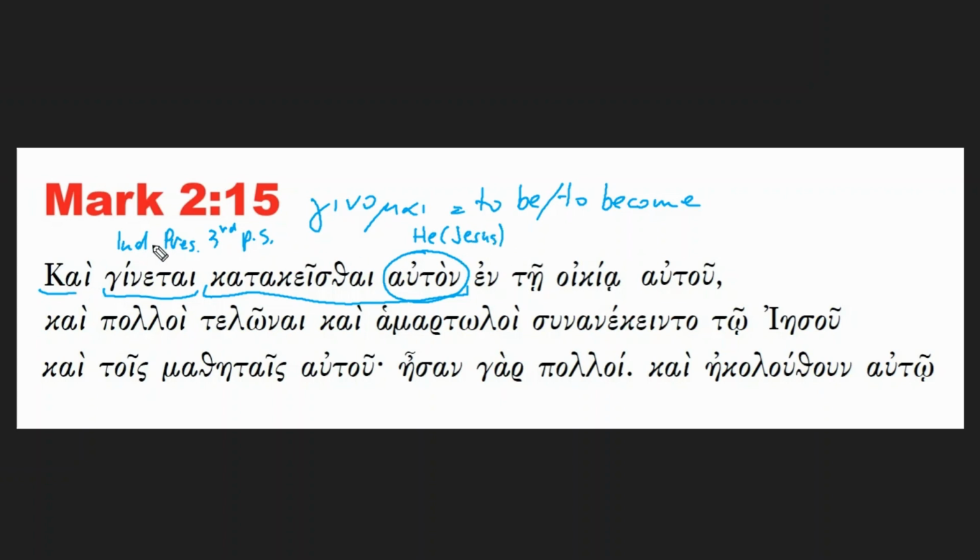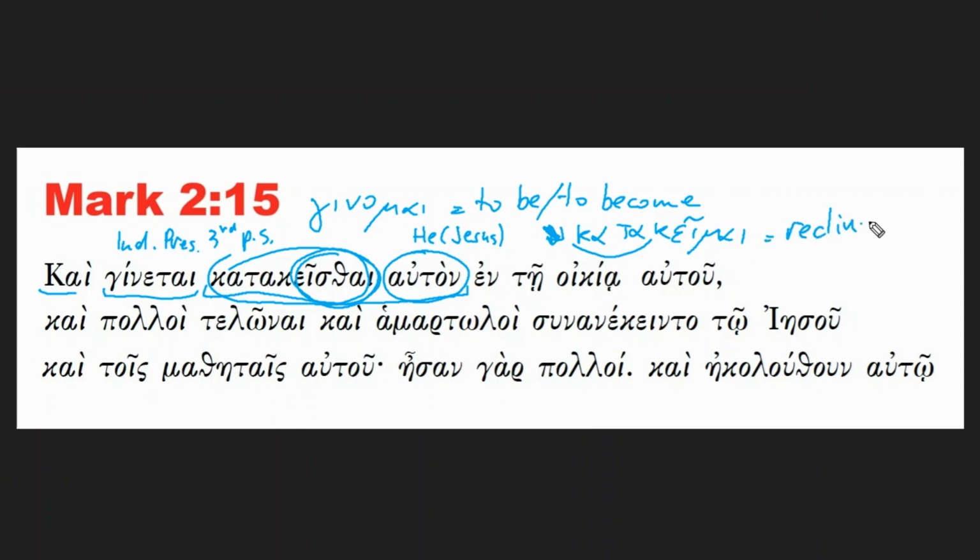Jesus. So, and it happens that Jesus, and you have the infinitive verb here, katakeisthai, you see this ending, which indicates an infinitive form of the verb, and the verb itself is katakeimai. So the verb katakeimai is made up of two pieces, kata, which means generally down, okay, a downward motion, and keimai, which means to sit or to recline, right?